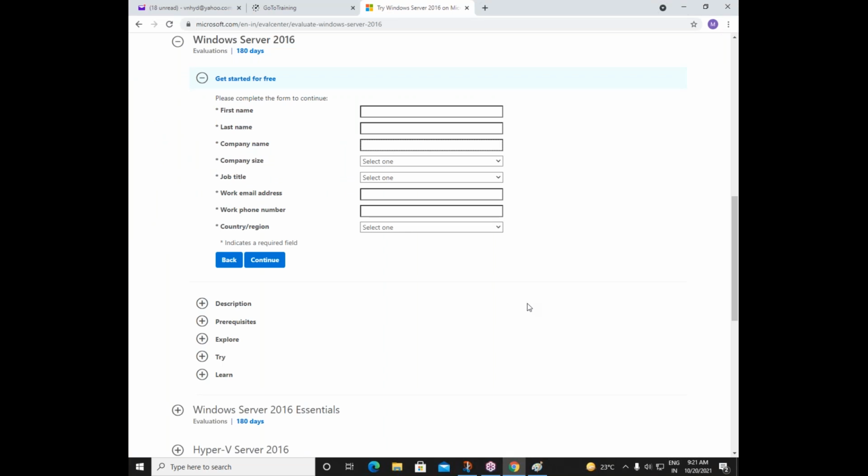Coming to the other image, that is Windows 7, and the other software, that is your VMware software. All these things I'll share with you by tomorrow. I'll share the VMware software so that you can do all the practicals. What VMware is and all those things, I'll explain in the next class. As of now, no need to worry about those things. Just try to download this Windows Server 2016 by today, because tomorrow when we see the practicals, it will be easy for you to follow them. It will be easy for you to do labs on your laptop.